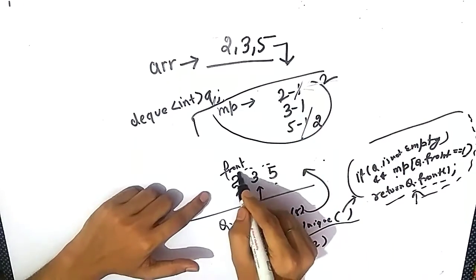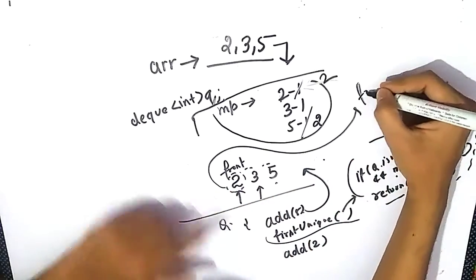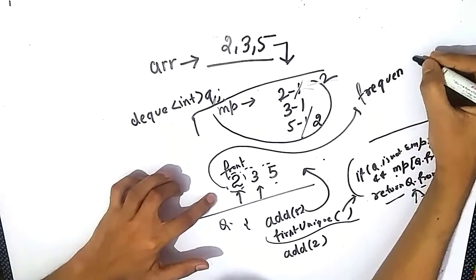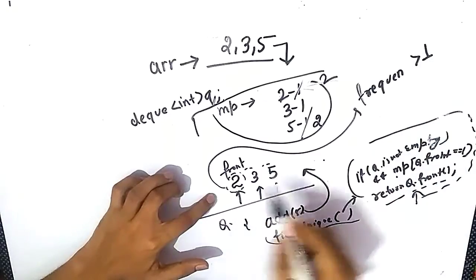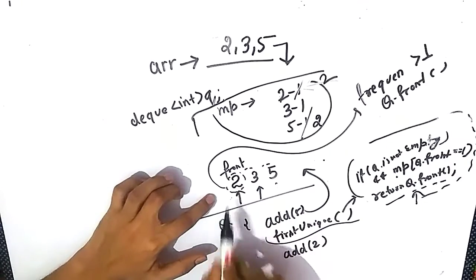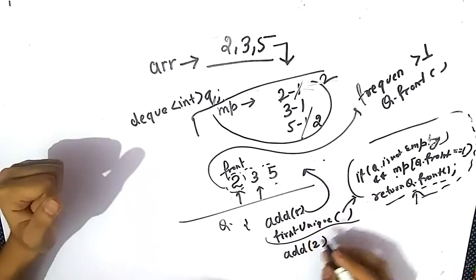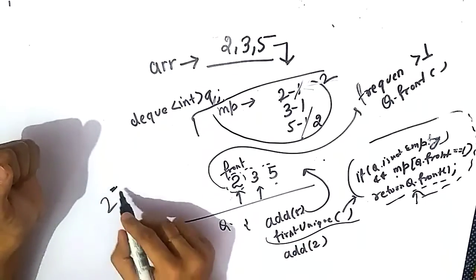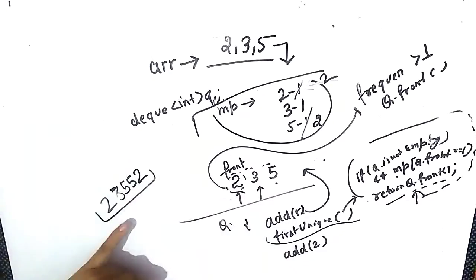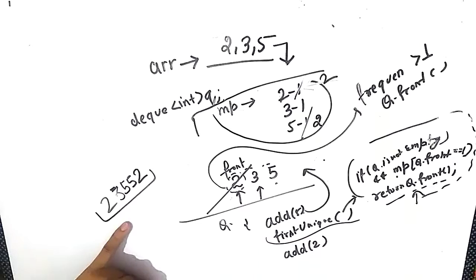Now we will check, in the add function itself, if the frequency of the first element of the queue is greater than 1, then we will simply remove the front element of the queue, because this element no longer remains a unique element in the queue. Okay, because 5 and 2 are inserted. So our structure will look like now 2 3 5, we have added 5, we have added 2. Now the first unique element is 3, not 2. So we will simply remove 2 from the front of the queue.